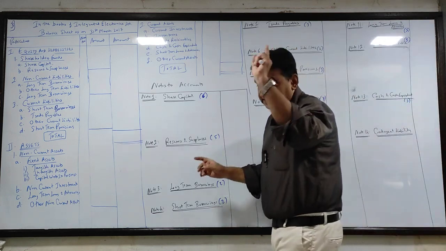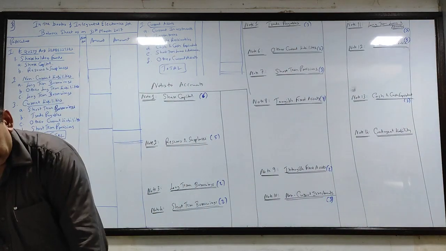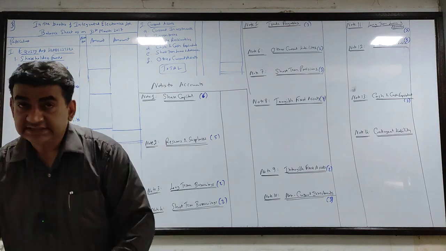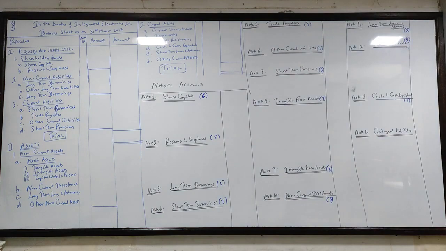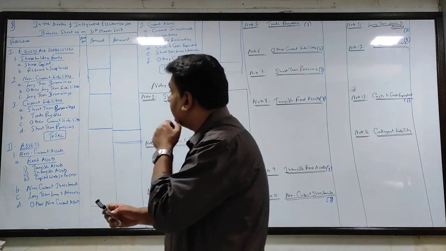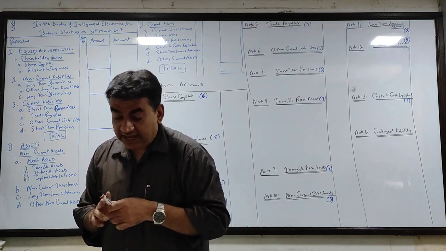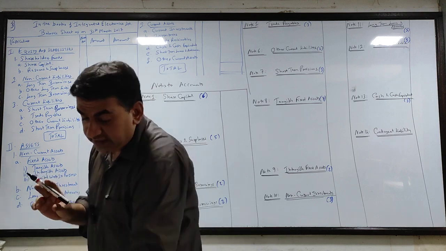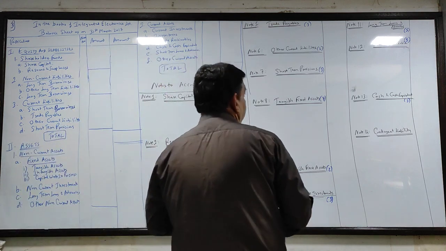Let's start. Let's go as per the flow of the question. Because what happens, guys, if the format is ready, then you have to just fill in the blanks. Let's start. Cash in hand, cash at bank. Can I say both are a part of cash and cash equivalent?